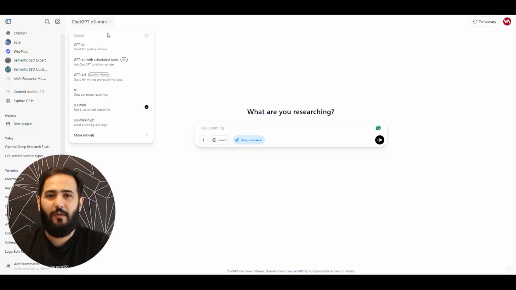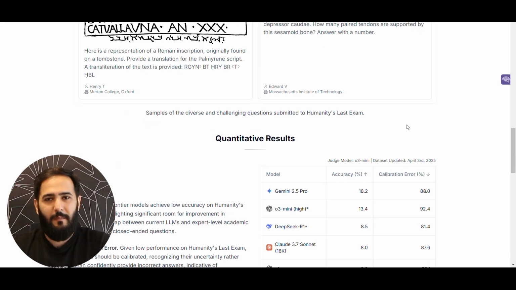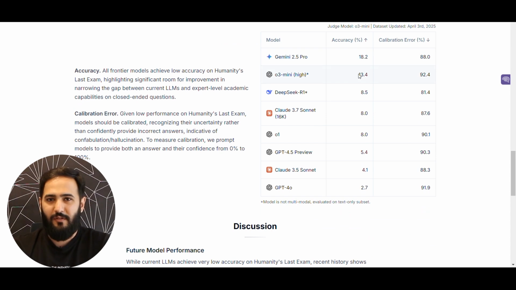Hi everyone, in today's video we're diving into how to use OpenAI Deep Research, one of the most advanced AI research tools out there, and it's only beaten by Gemini 2.5, which was released quite recently. This isn't just another ChatGPT demo. I'm going to walk you through three powerful use cases that show how this tool can help you.